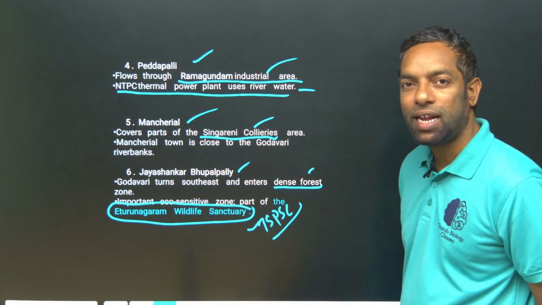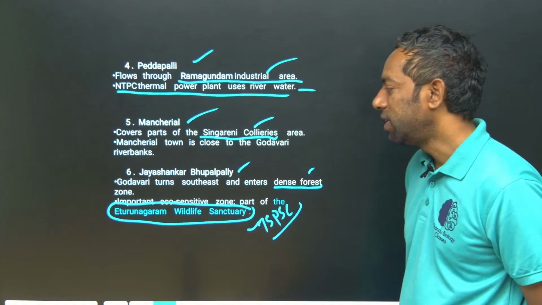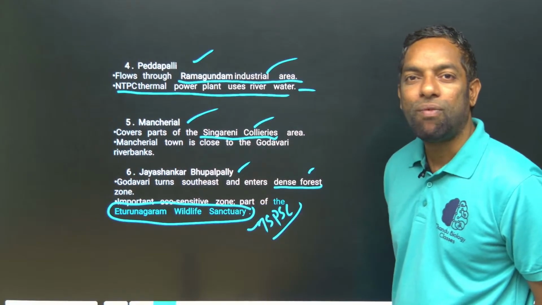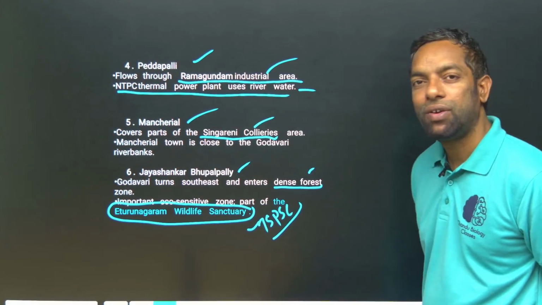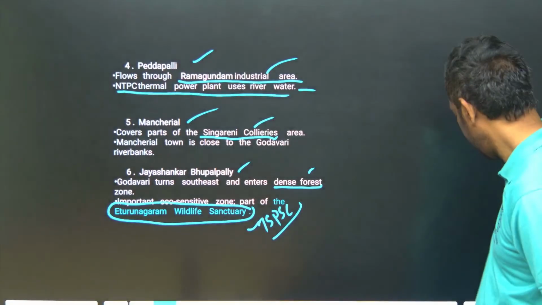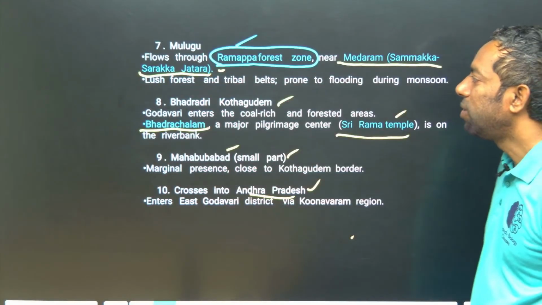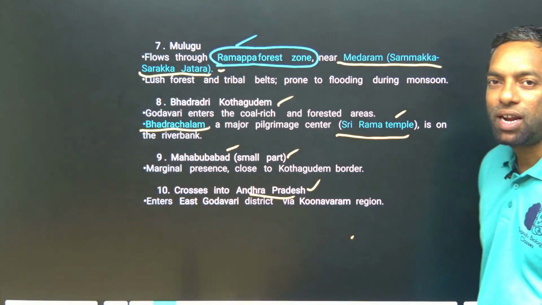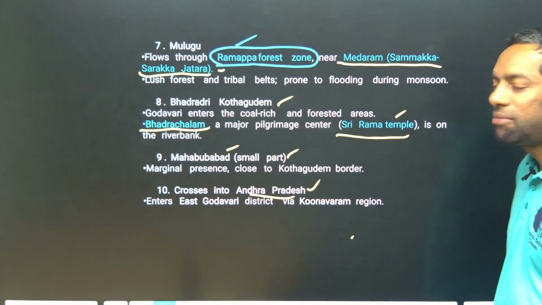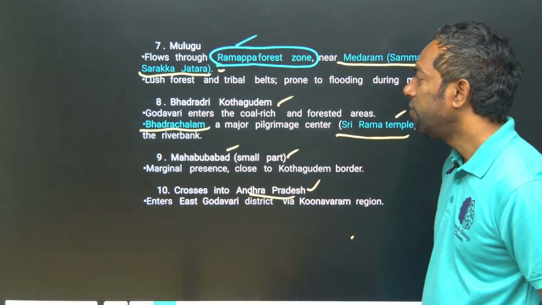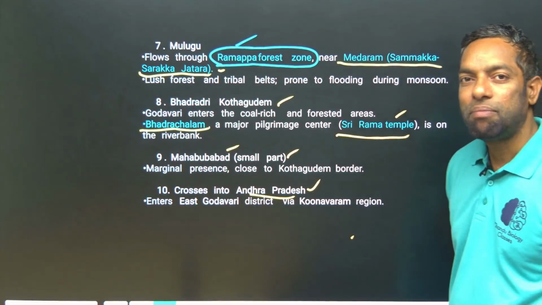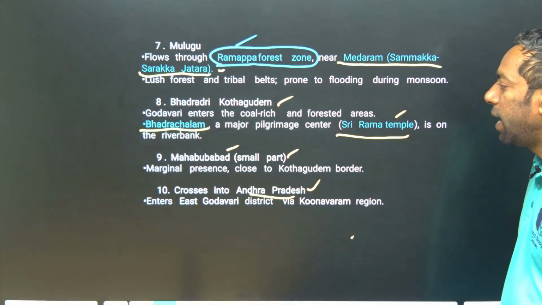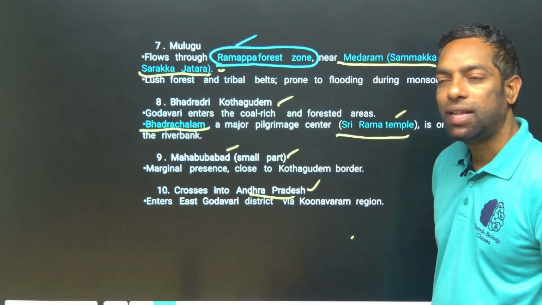In Manchiryal are the Singareni collieries, which use the Godavari water. In Jayashankar Bhupalpalli, there is the Eturu Nagaram wildlife sanctuary, which also uses the Godavari water. In Mulugu, there is the Ramappa forest zone and the Medaram Sammaka Saraka Jatara. In Bhadradri Kottagudem, the Bhadradri Sri Rama temple is famous on the Godavari. Mahbubabad also has a small part where it enters.